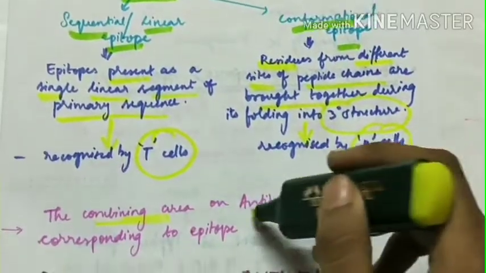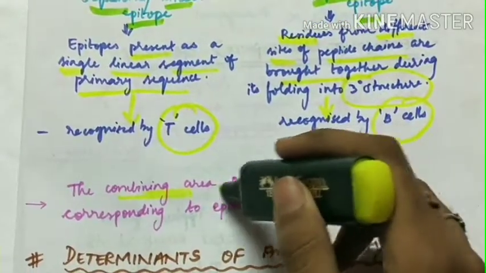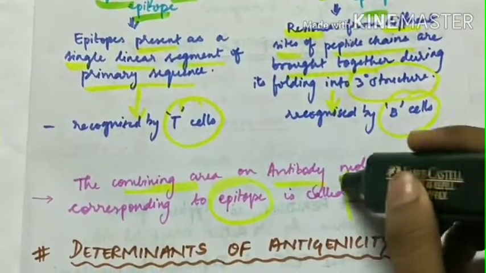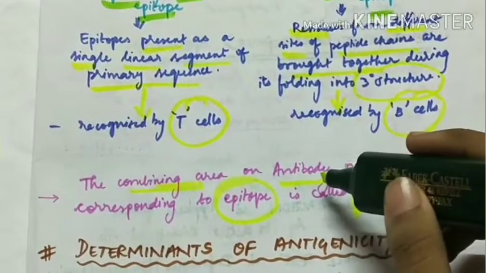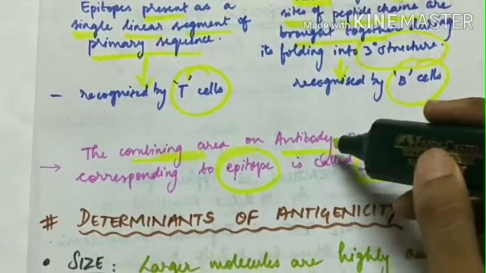The combining area on the antibody molecule which corresponds to the particular epitope is called the paratope. So the epitope is present on the antigen and the paratope is the corresponding area on the antibody.